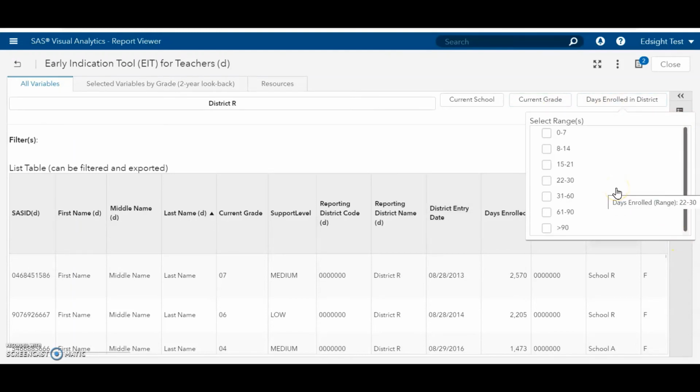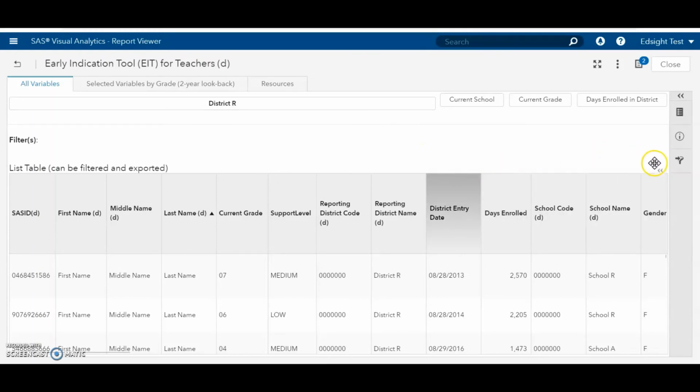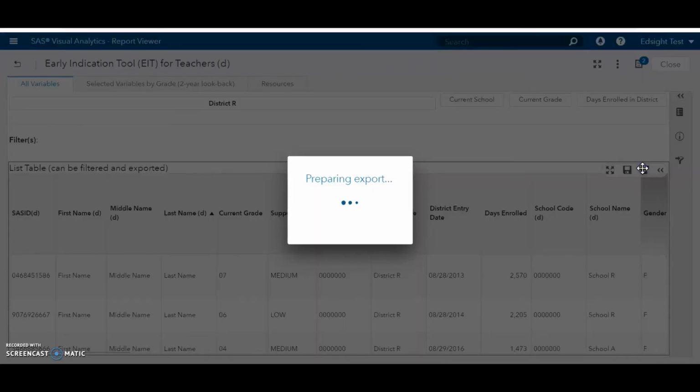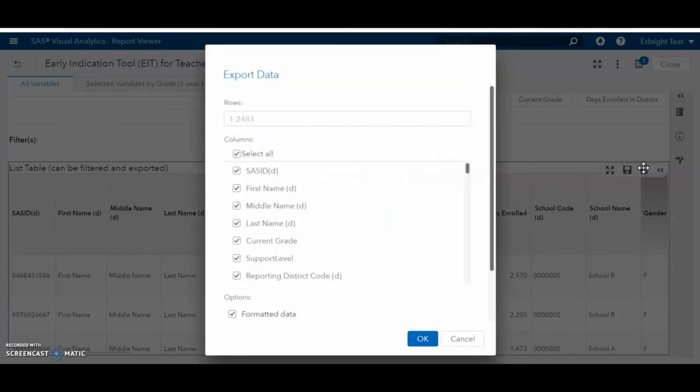Next, you will need to export data from the list table on this tab. To do this, hover over the double chevrons in the upper right-hand corner of the list table and click the Export icon. After clicking the Export icon, the Export dialog box will appear.